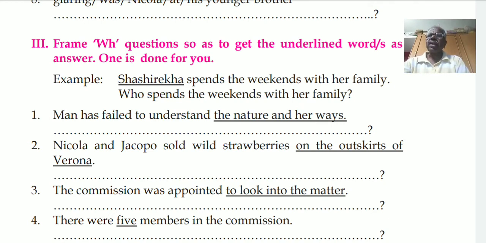So where did Nicola and Jacopo sell wild strawberries? Write down. See, when you use did, you should not put sold again. Should put present tense only. But both together, they become past tense only. Where did Nicola and Jacopo sell wild strawberries?